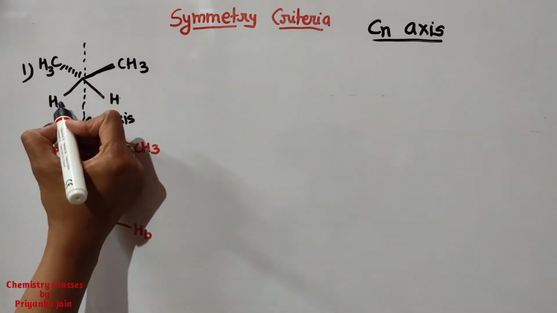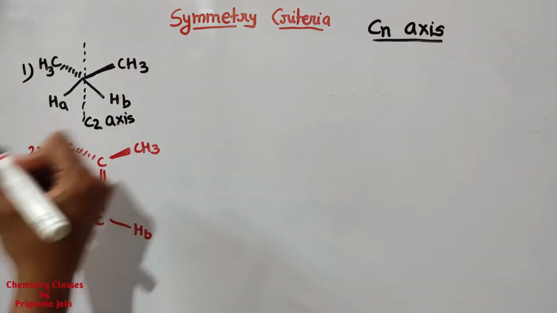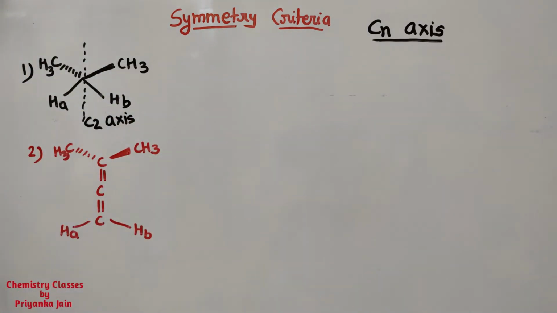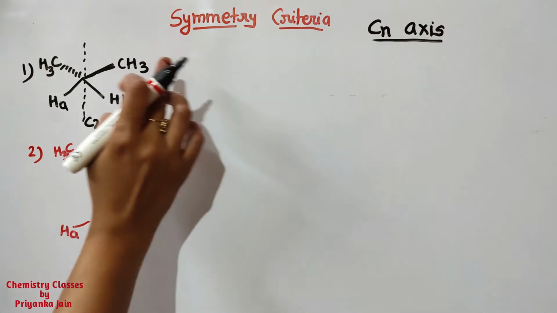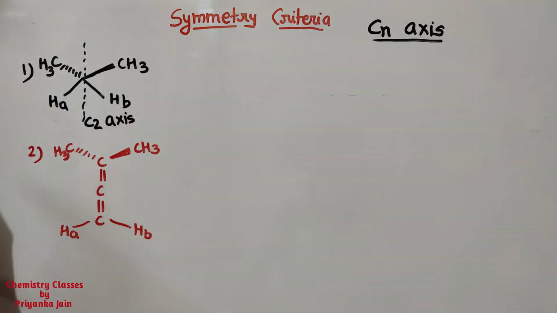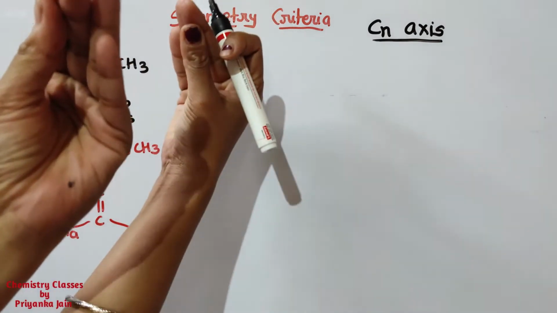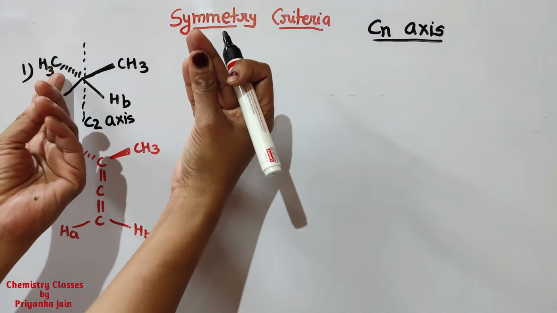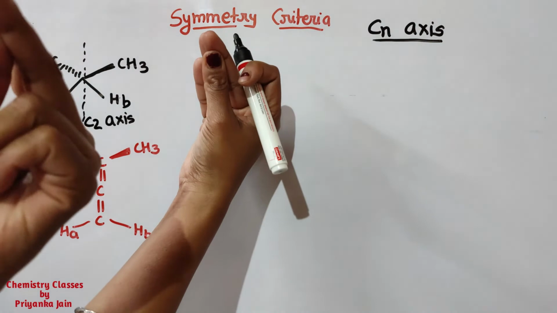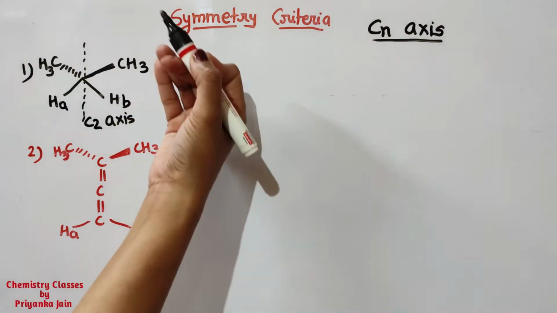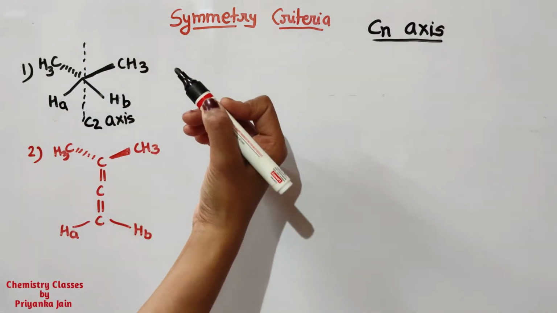Suppose this is HA and this is HB, and we rotate this molecule. What will happen? One thing you should notice here is that whenever we rotate the molecule, the group that is above the plane will go below the plane, and the group that was below the plane will go above the plane. So this group will go below the plane and this will go above the plane.